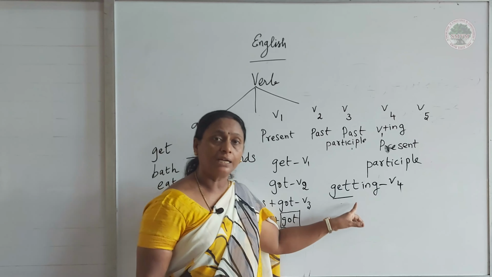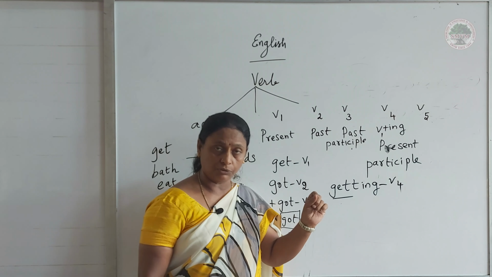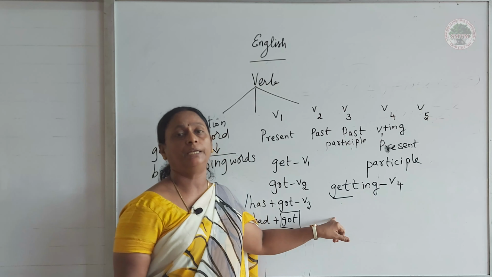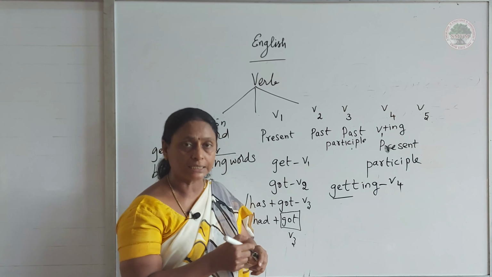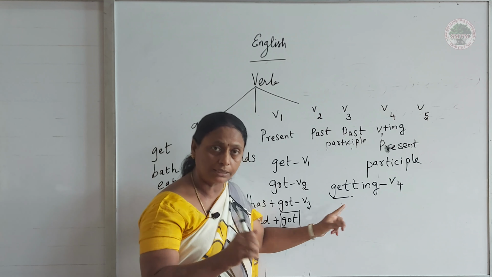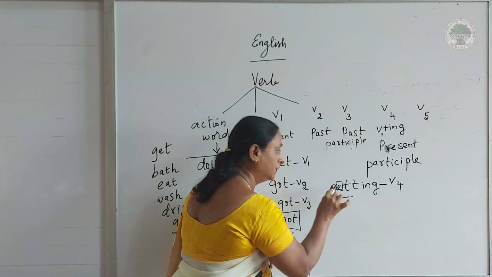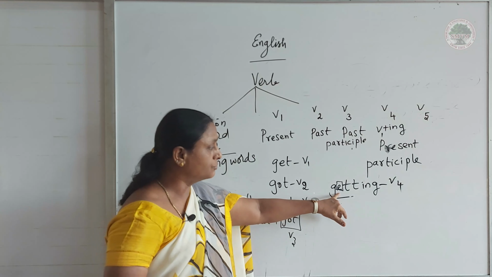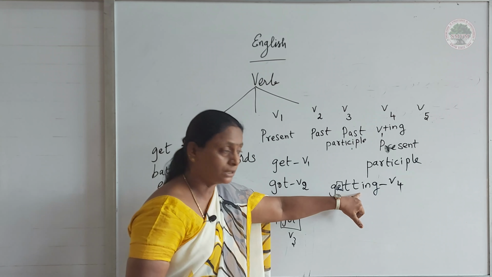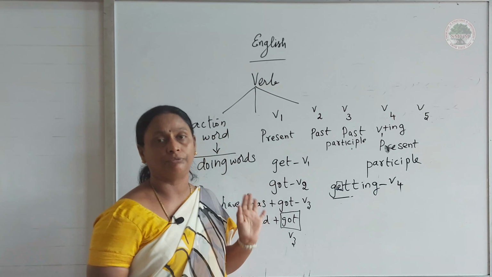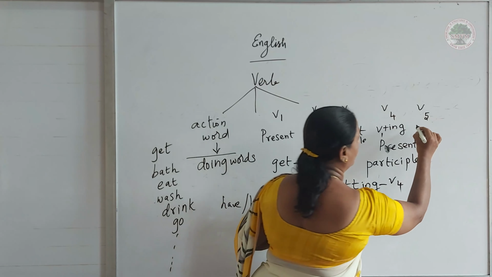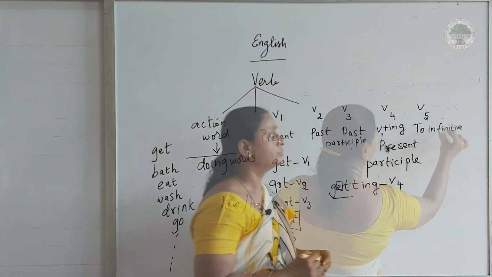You may ask, should we double the last letter for all words? No, we can't, because there is a condition for this. I told you: when the word is a single syllable, ends with a consonant, and the letter before it is a vowel. Here the vowel is what? E. E is a vowel. So we add one more letter at the end, doubling the consonant, and write "ing." That is the V4 form. Now come to the V5 form. What is the V5 form? The V5 form is called the infinitive. Students, can you understand?